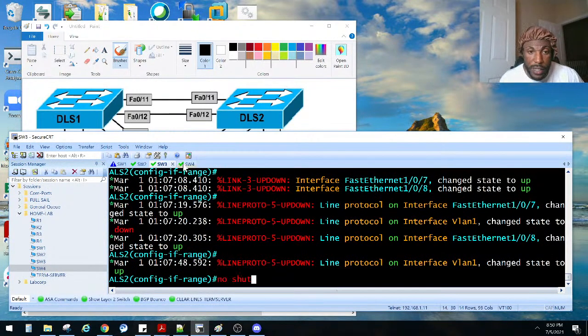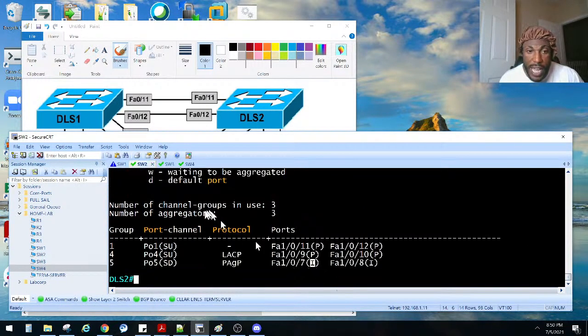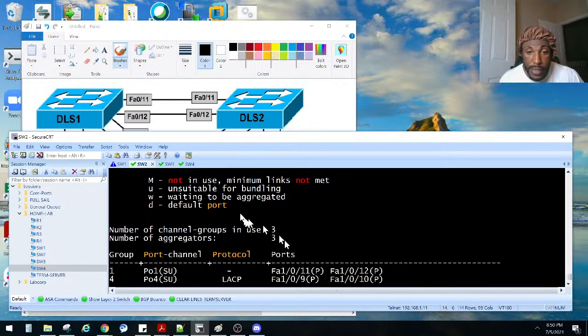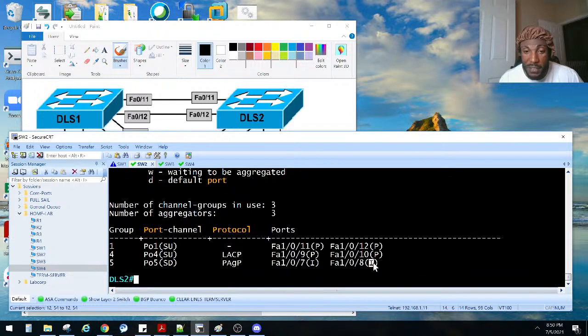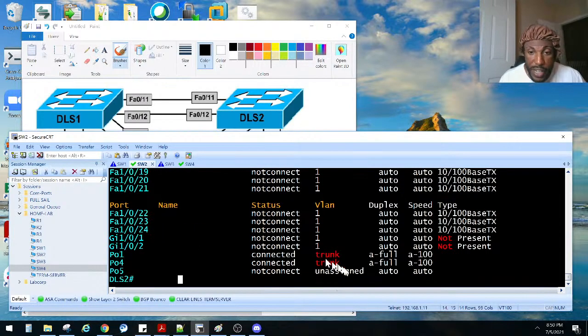So that was a good way to see what happened when we no shut one side, right? Where is he at? We have this right here. Now it is I, which lets us know it is independent or standalone, right? They couldn't use S, so that's why they put I's there, right? And the port channel is down. So port channel 5 right now is down. We can verify that with what show? Well, you see that right there, but we do show interface status. That lets us know, I'm too fast for it, right? Trunk, and it's not connected to port channel 5.